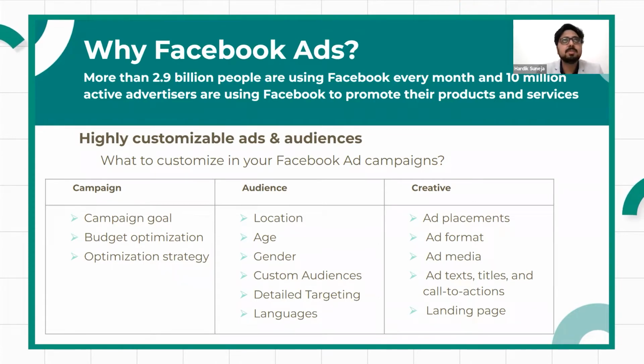Then next could be related to lead generation. It could be a lead generation campaign where the main motive is to get more leads, or potential leads, for your business. That is one more consideration objective campaign that you can create. And then we have messages. We'll also be discussing all of it in the ad manager. For now, I'm just giving you an overview of the different kinds of ad objectives someone can have.